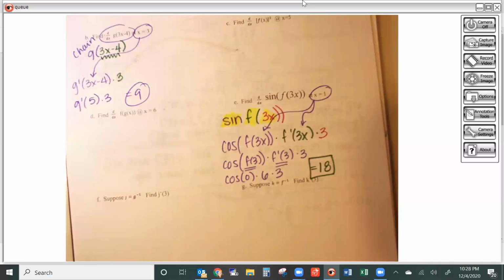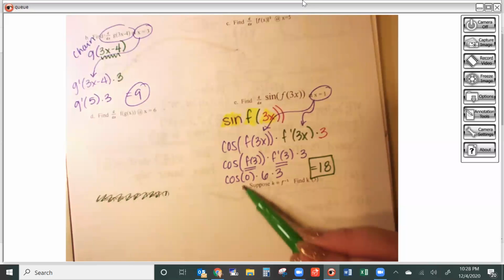Then I'm noticing here that on F and G, we have not covered inverse derivatives yet, so you can skip those too. We will cover those. Typically we would have, but just because of the way the year's gone, we're not quite there yet. So you can cancel those two or just cross them out. Okay. The one related rate that I want to go back and cover is number 65.